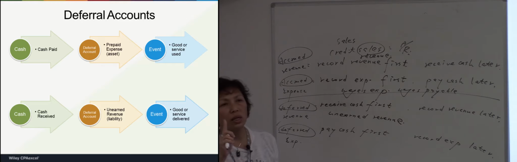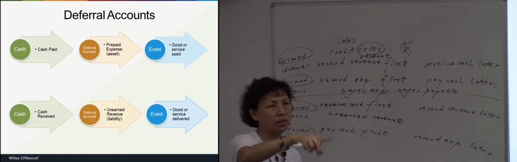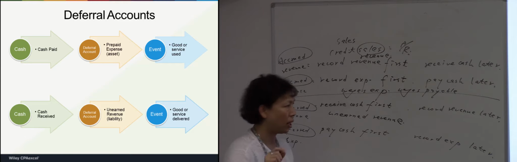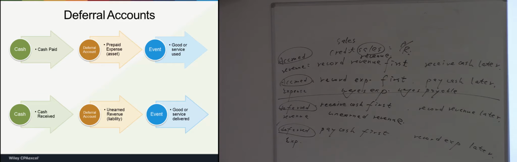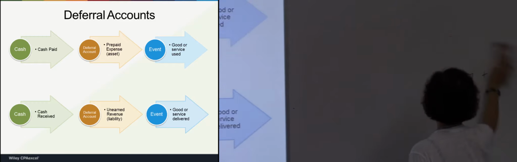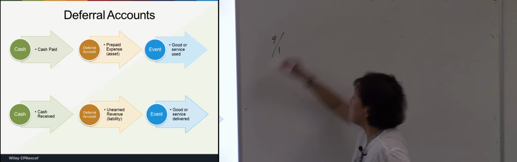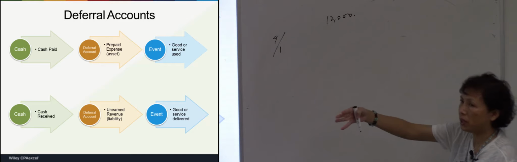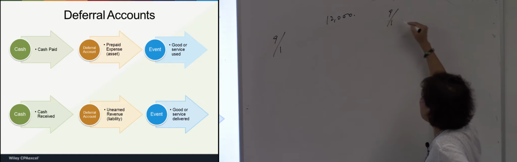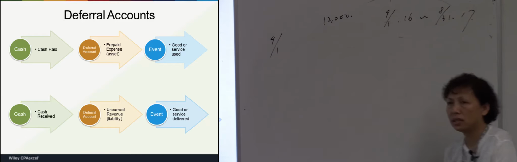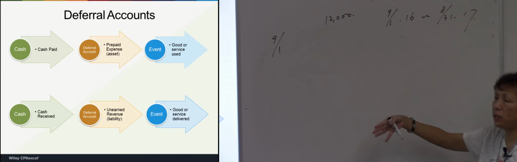If you receive one year's rent from the tenant on, let's say, September 1st, let's say 12,000 from your tenant, and the rent period is from September 1st, 2016 to August 31st of 2017, a one-year contract period.